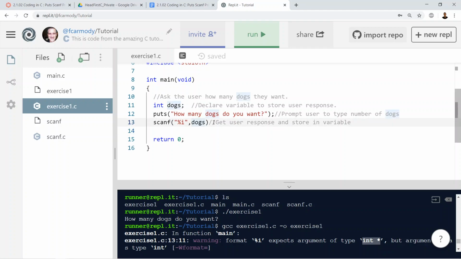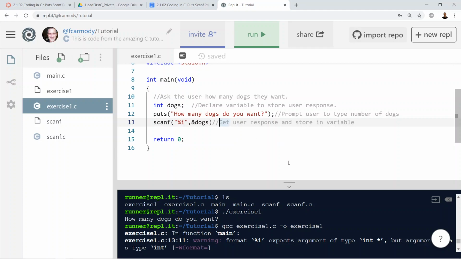For our purposes, though, if you get that error, if it's saying format %i expects argument of type int, and then star, if you see this star, it's a pointer. And that means we're going to send it an address. And how we do that is we put an ampersand before dogs. If we did a character here, it would tell us the same thing. A string, a character array, oddly enough, doesn't need a pointer.